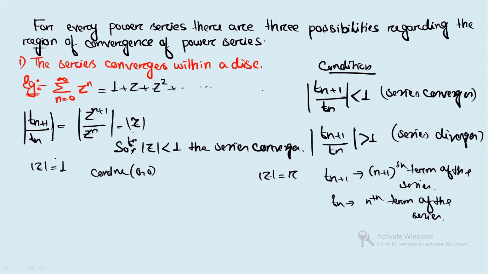In 2 dimensions, the series will converge if you put any value of z which lies inside the circle, that is, for any value less than 1, because that will only give you a finite value. So the series converges when mod of z is less than 1.